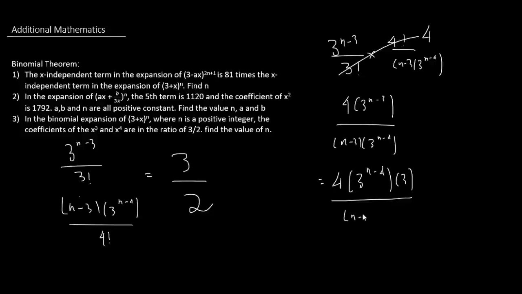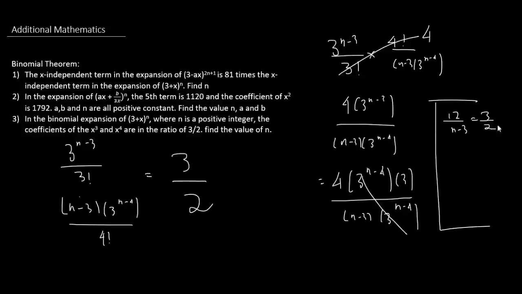So right now we have n minus 3 into 3 to the power of n minus 4, right? So right now we can cancel this out. So we have 4 times 3, which is 12. So let me just write it here. So we have 12 over n minus 3 is equal to 3 over 2, right? So we have 24 equals 3n minus 9, right? So therefore, n is equal to 11.